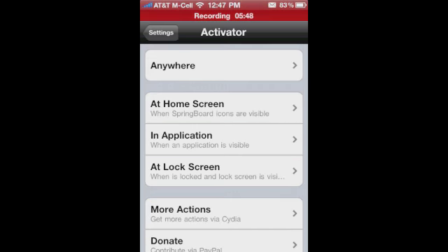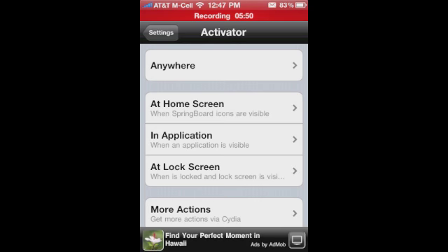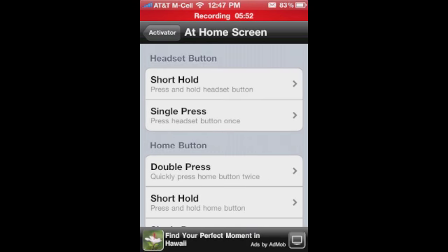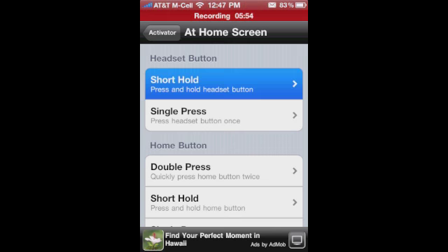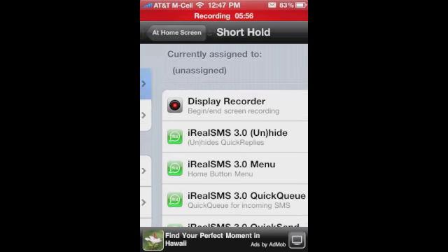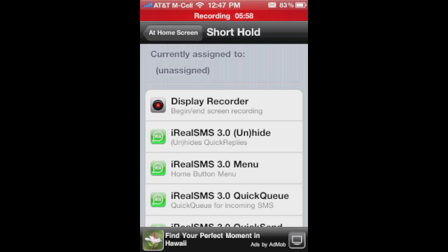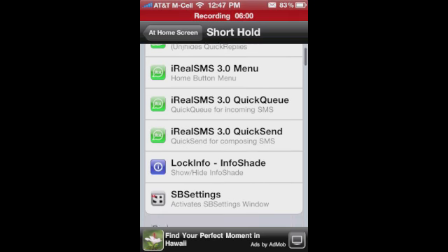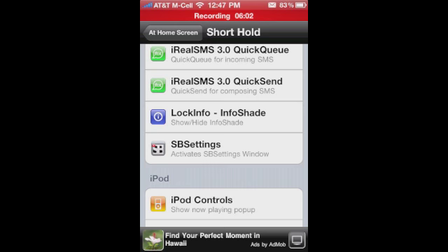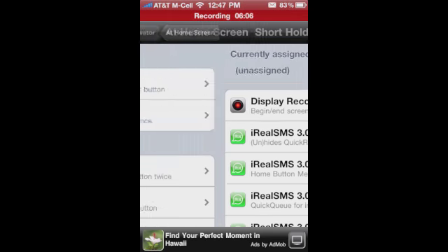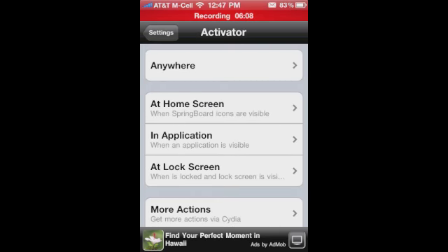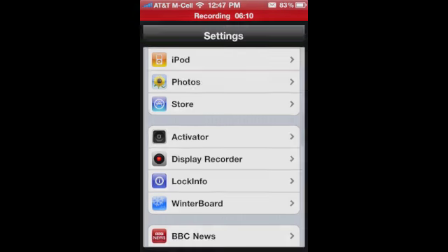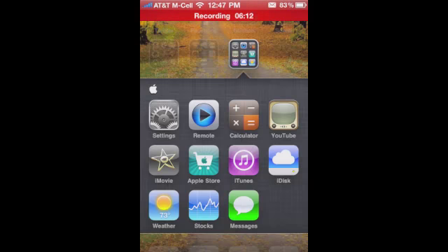Activator up here is what I was talking about. Let's just click into any single one of these. Click into that, and you can select any one of these gestures, and it's going to present you with a list of apps that you have installed that support Activator. So right here I could pick LockInfo Shade, but I already have that shortcut selected for when I hold down on my status bar.